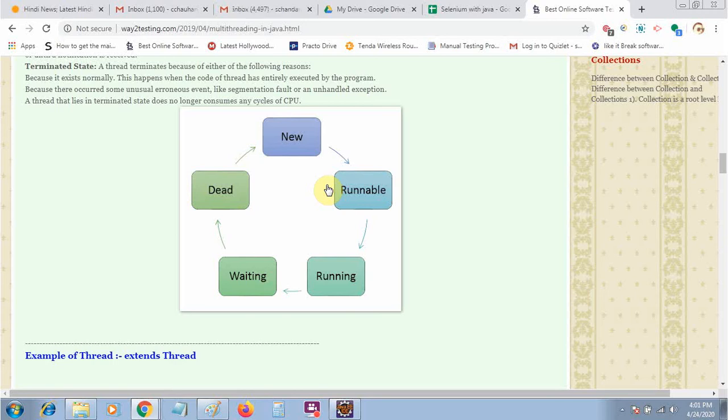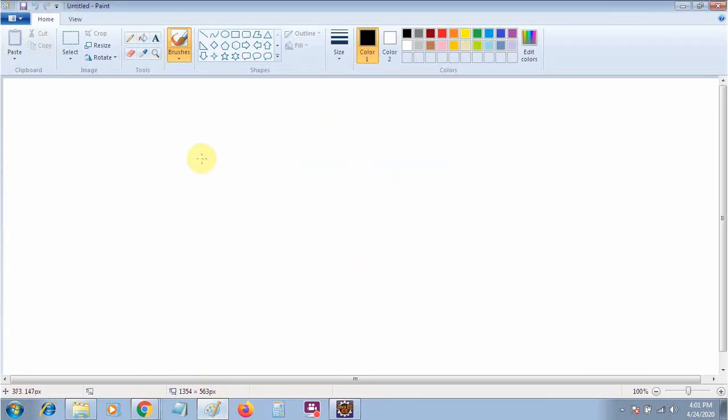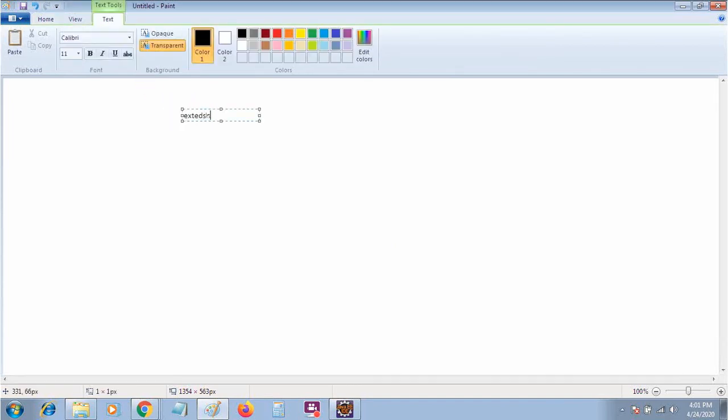So to achieve threading, there are two ways. One way, as we read earlier about inheritance and interface. First we will use inheritance. Inheritance means we will extend the Thread class. And when we implement the thread by using the interface, we will say implement Runnable. So there are two ways to use the thread class.